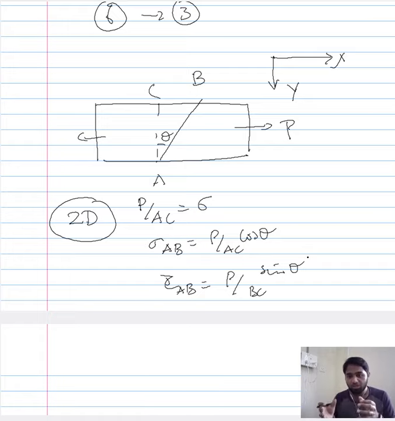Now we have moved on to a three-dimensional case. We are talking about a plate of unit thickness. Then we need to have a projection or a direction that is normal to the region of our interest.